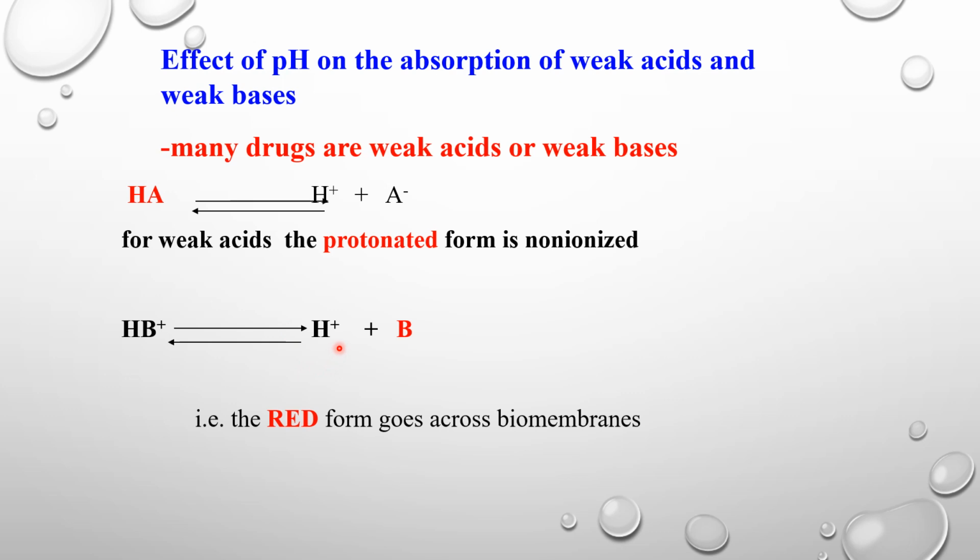All right. So we can say that the unprotonated form of a base is more lipid soluble because it is non-ionized. All right. So we all know that the non-ionized form of an acid or a base has a more rapid rate of absorption. So we can say that the protonated form of an acid and the unprotonated form of a base have a very high rate of absorption and distribution, and they can cross the lipid bilayers, they can cross the blood-brain barrier. So this is a very important point to remember.